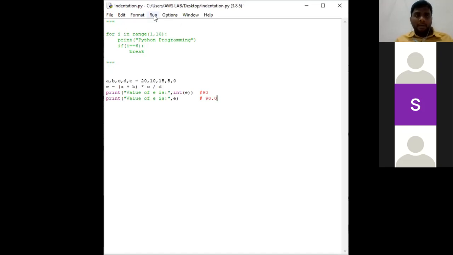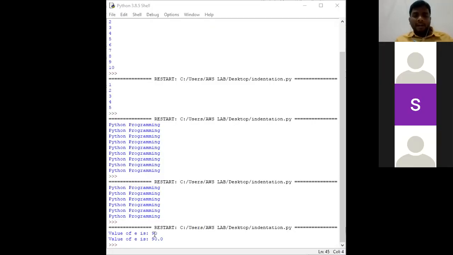We shall check it out. Go to run module. In the output screen, see here, the value of E is 90, because in the print statement I asked the interpreter to print the value of E in integer only. In the second print statement, I did not ask the interpreter to print the value of E by using integer. Simply I asked the interpreter to give the value of E, so it gave me the value of E as 90.0. Clear everyone?